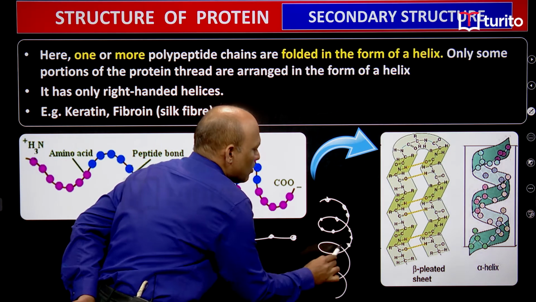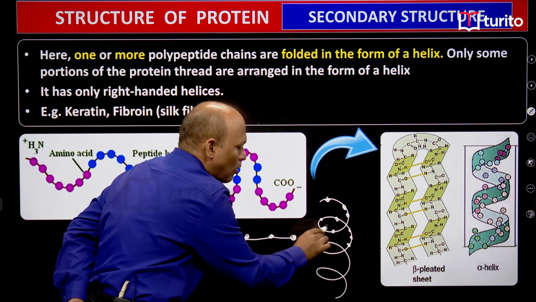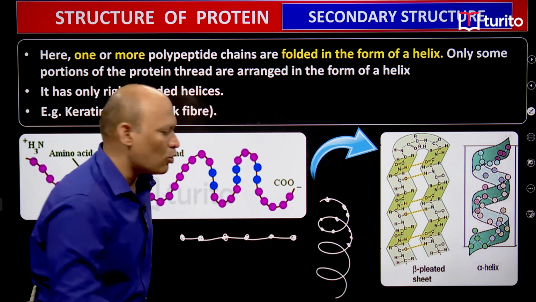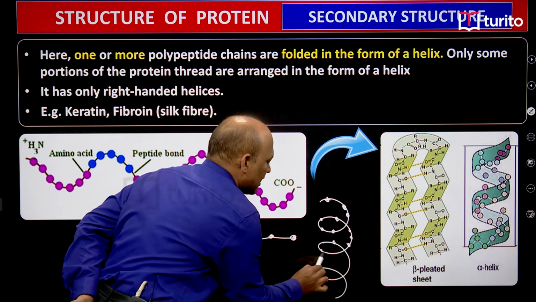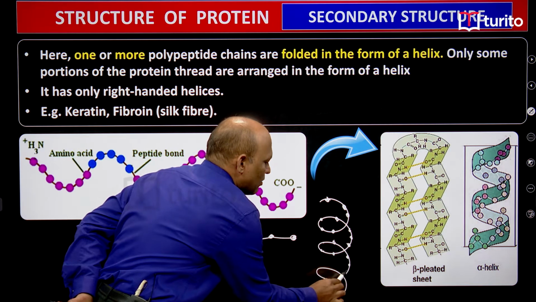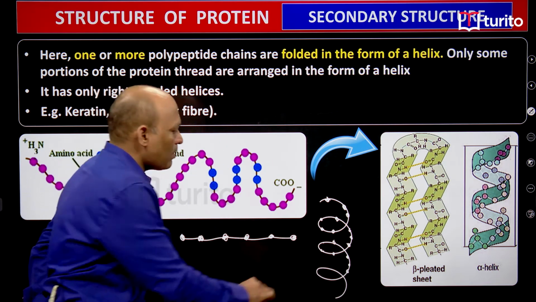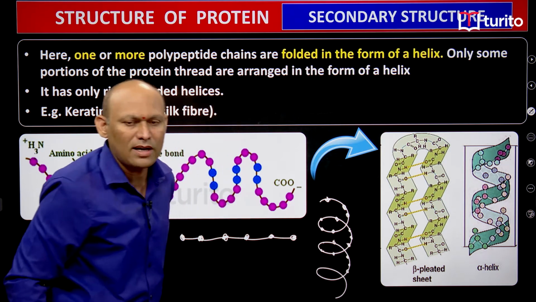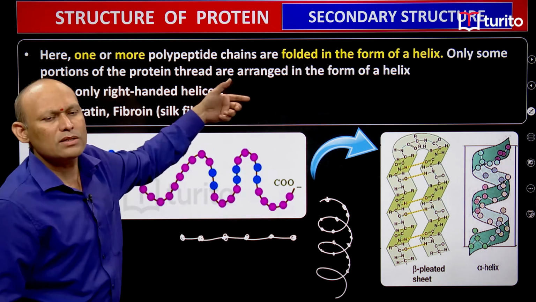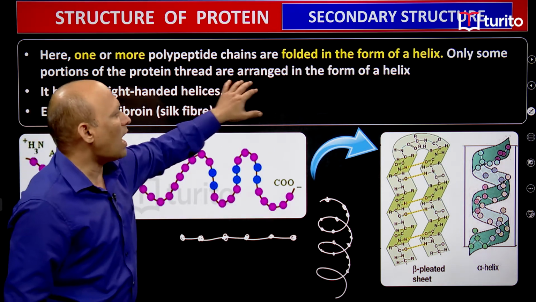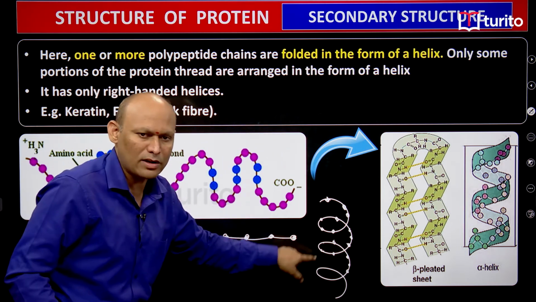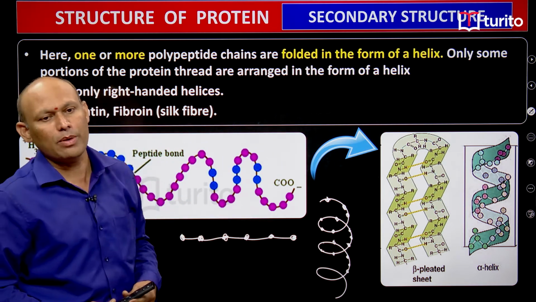So you see now, only some portion of the polypeptide is folded, right? The rest of the polypeptide is again a straight chain, students, right? So that is what I have mentioned. Only some portion of the protein thread is arranged in the form of a helix, students, right? It's very important, you need to remember.